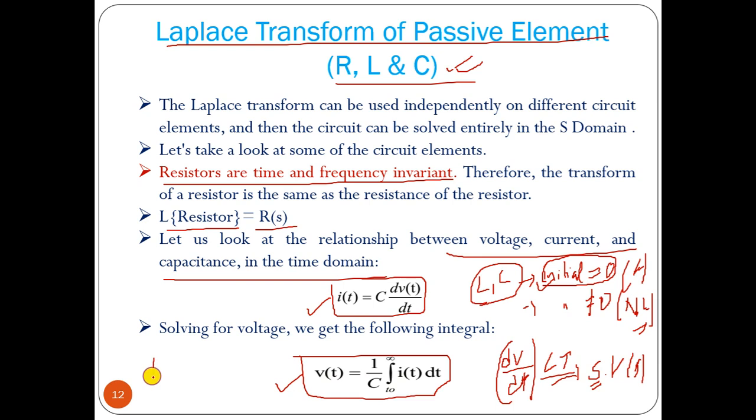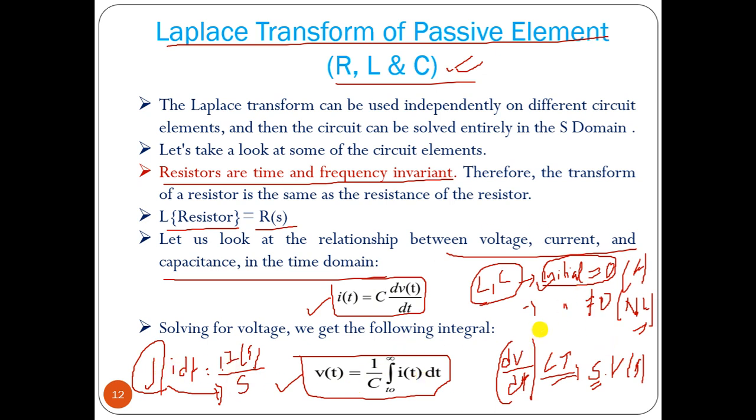If it is integration of i dt, the Laplace of i(t) is I(s) divided by s. So integration is replaced by division by s, and derivative is multiplied by s.